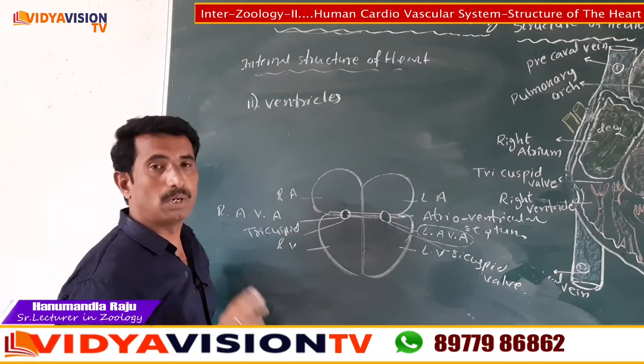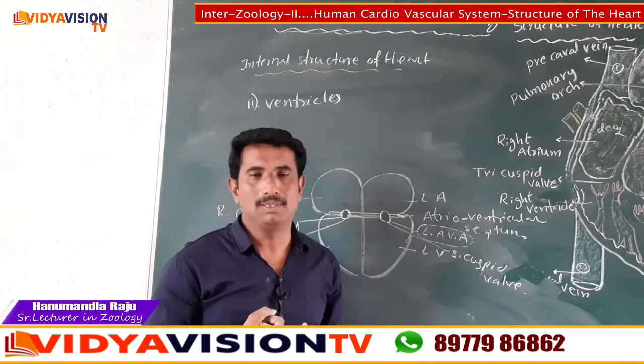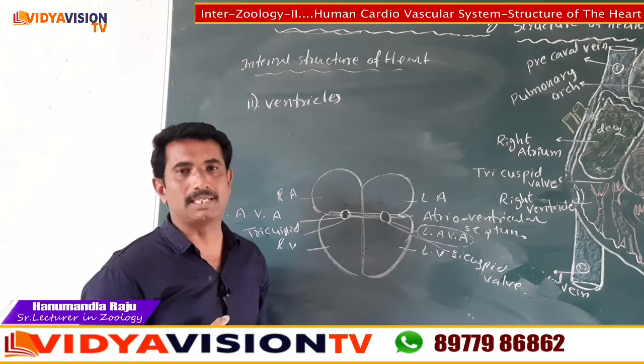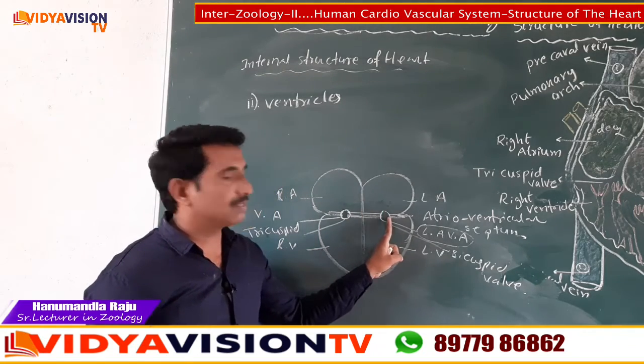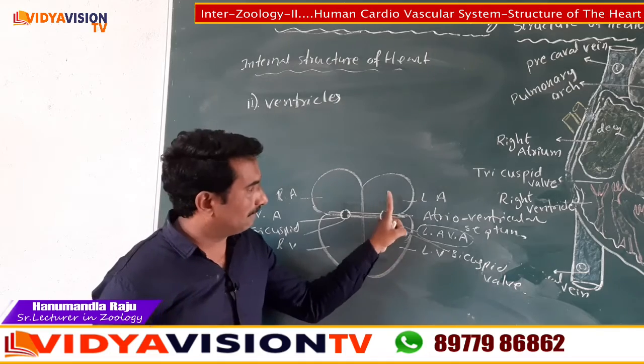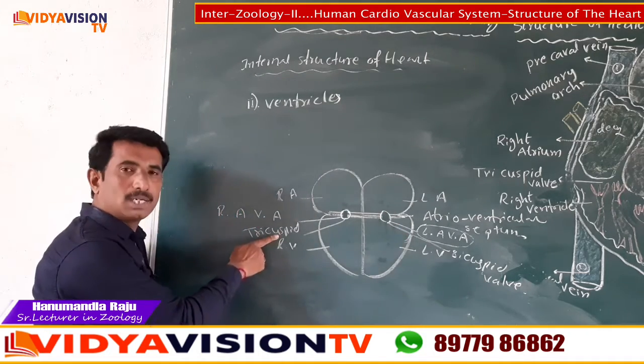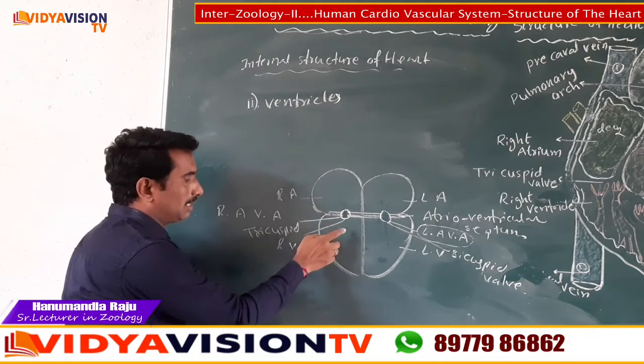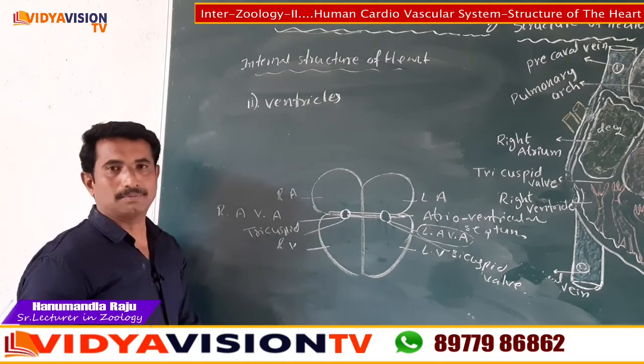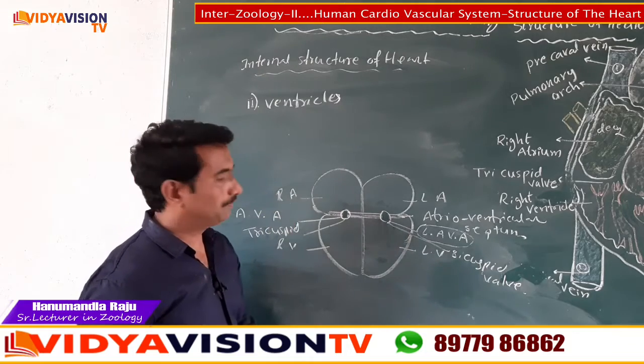Children, these are very important valves. One is the bicuspid valve and another one is the tricuspid valve. Bicuspid valves are located between the left atrium and left ventricle. Next, the tricuspid valve is located between the right atrium and the right ventricle. So it is very important for 2 marks questions also.